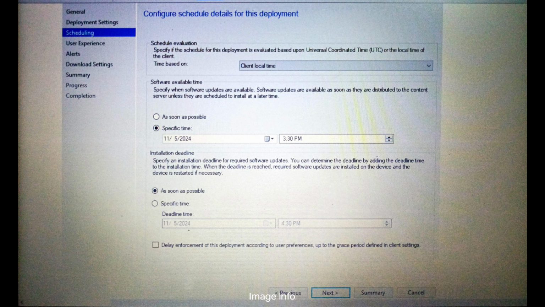So firstly you have to provide the software available time, that is the time when the software updates will become available in the software center, and second is the installation deadline. So you can choose as soon as possible and also provide the specific time for the deadline. If you choose as soon as possible, then software updates will get installed immediately after they become available in the software center. And if you provide a specific time for the installation deadline, then they will get installed at a particular time during the maintenance window.